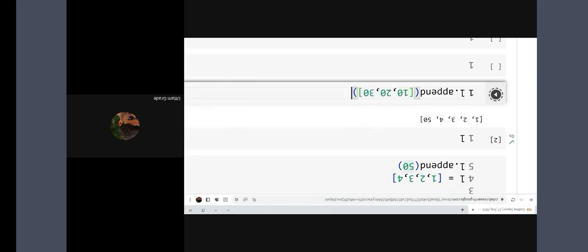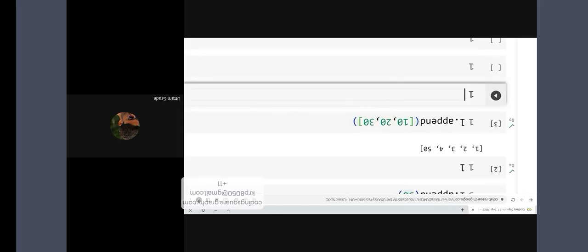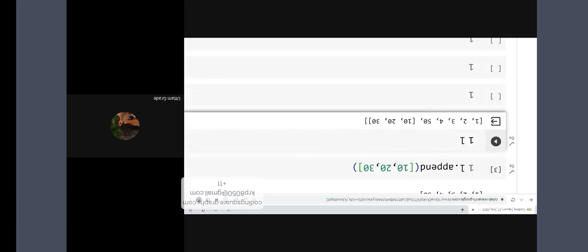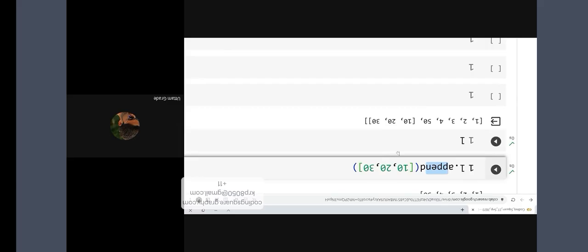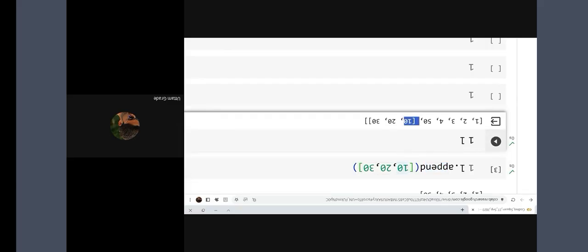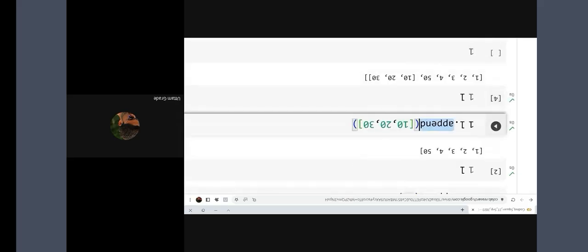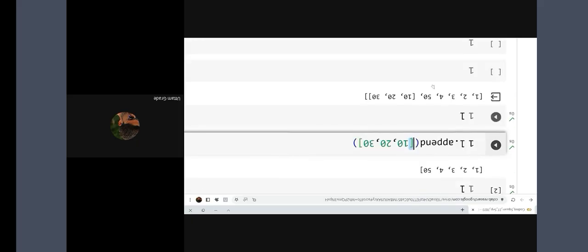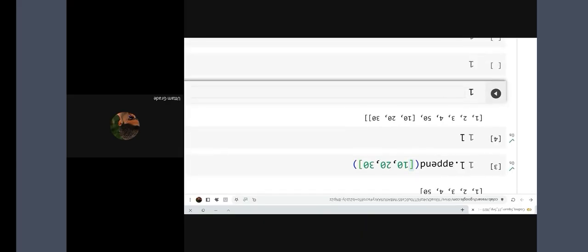If I use L.append and print L again, see, it appends the value at the end, but along with the brackets. So with append I can add multiple values as a list, because I need a container. Okay, understood. But there is also a function extend.